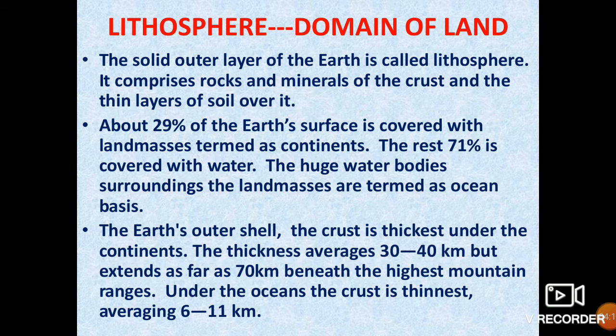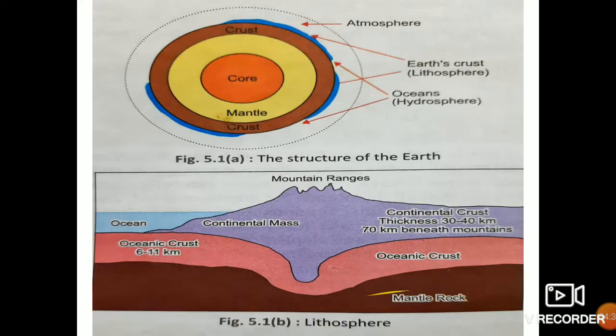Under the ocean, the crust is thinnest, just 6 to 11 kilometers. If I talk about continents, it is 30 to 40 kilometers. But if I go to the mountains, then the crust is about 70 kilometers.